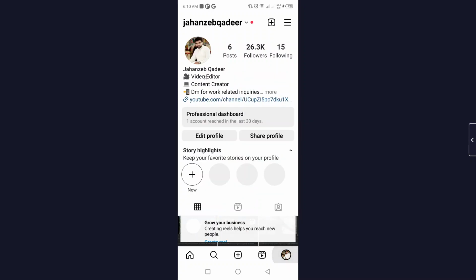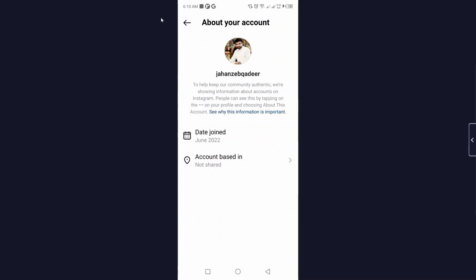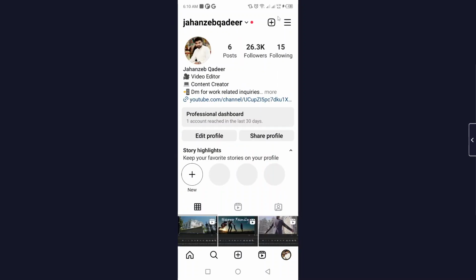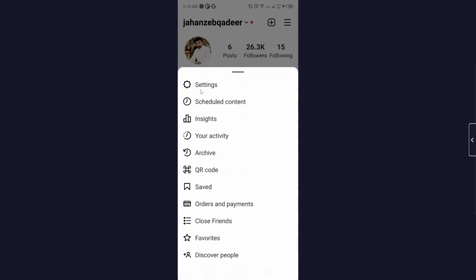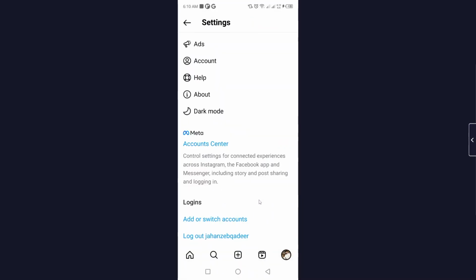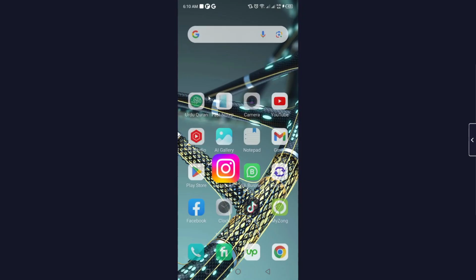So the only method is you simply need to create a dummy account or any other account that does not belong to you. So you can change your account name and create another account. And after that, you need to try to follow that person again. Maybe he will accept your follow request because he does not know you. And after that, you are able to see his account. So this is the only method possible.